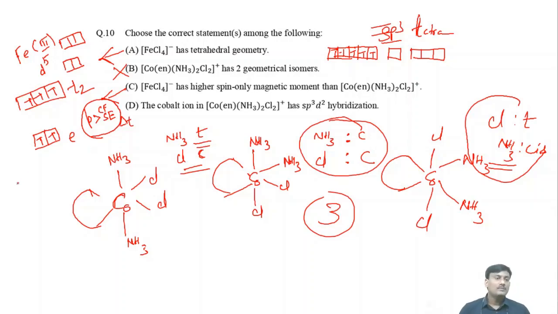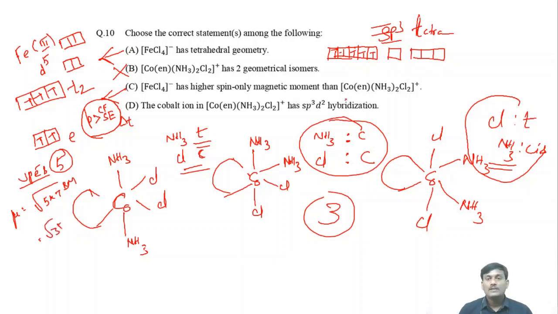So here, how many unpaired electrons are there? 5 unpaired electrons are there. And what is the magnetic moment? Mu is equal to root over n into n plus 2, 5 into 7 Bohr magneton. It is root 35 Bohr magneton.